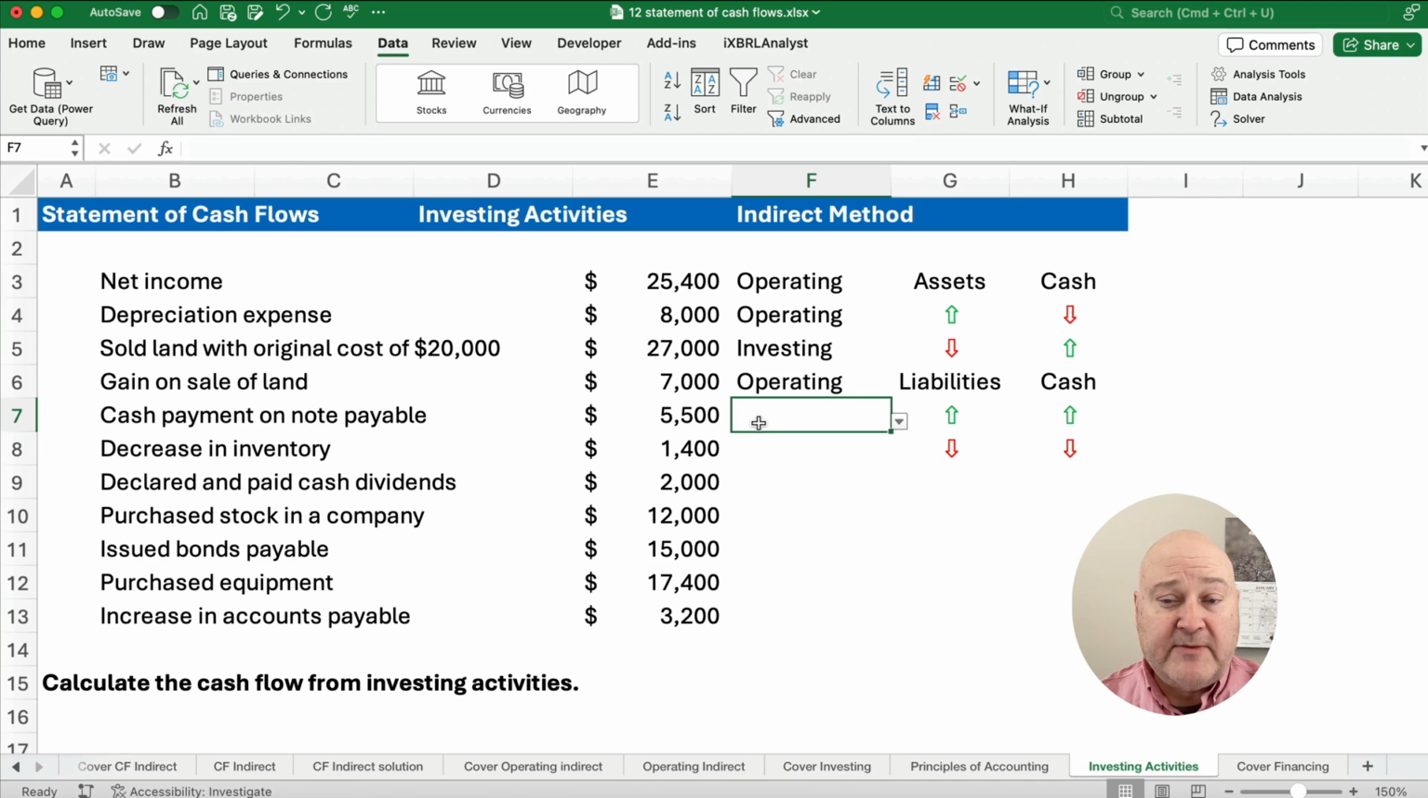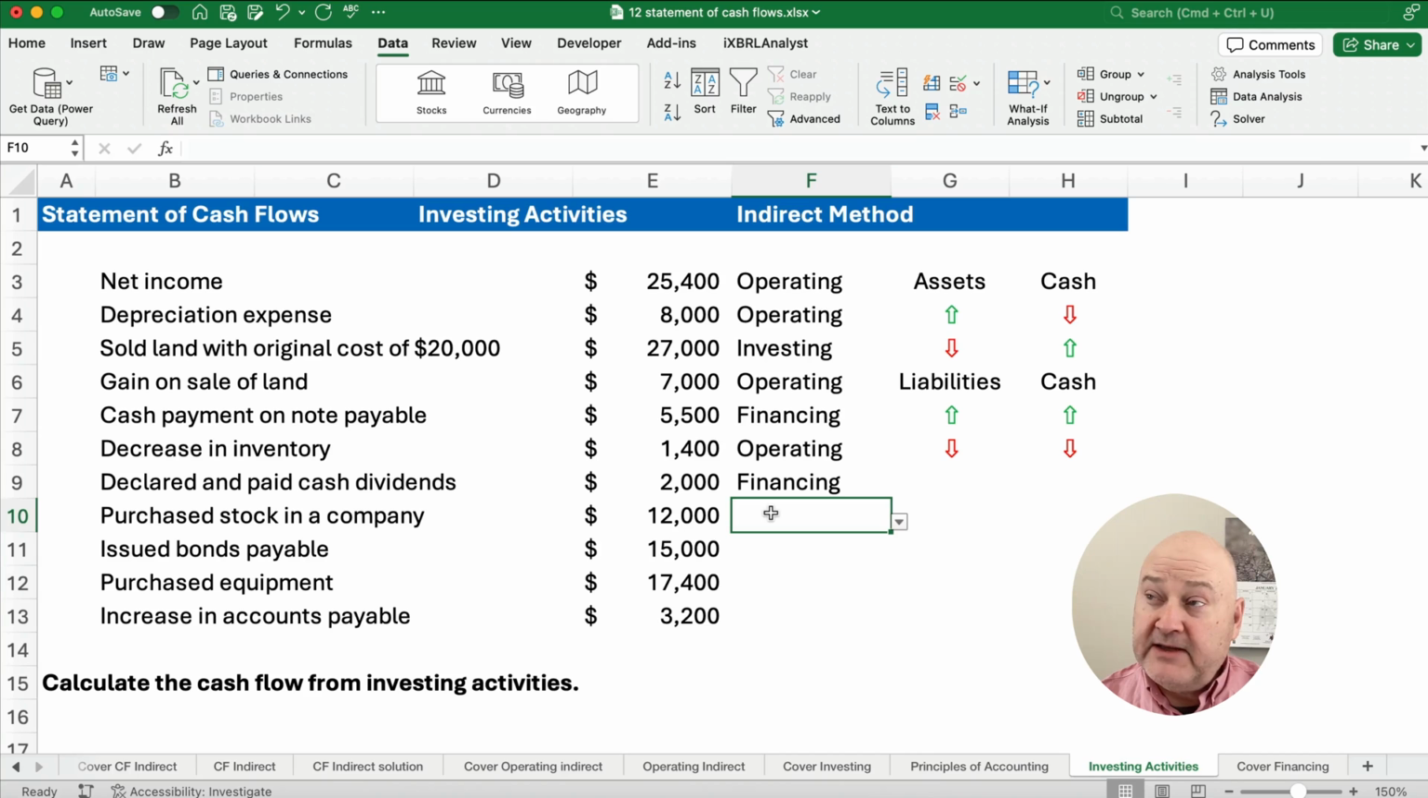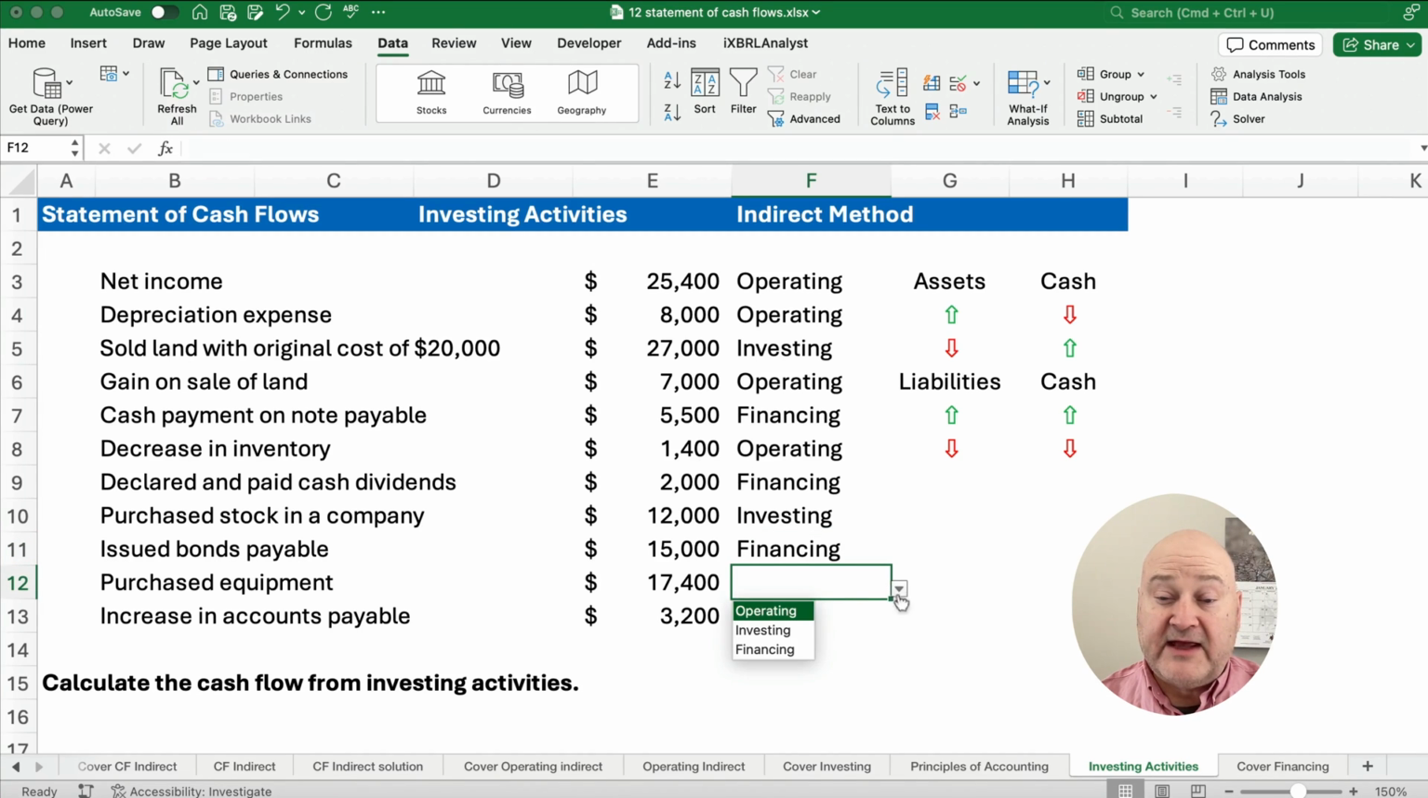Cash payment on notes payable, that is long-term debt, so that is financing. Inventory is a current asset, so that's operating. Cash dividend is equity, so that's financing. Purchase stock in a company, that's an investment, so that's investing activity. That's a long-term asset. We issued bonds payable, so we're trying to borrow money. That's long-term, that is financing. We purchased equipment, that's a long-term asset, so that is investing. And accounts payable is an operating activity.